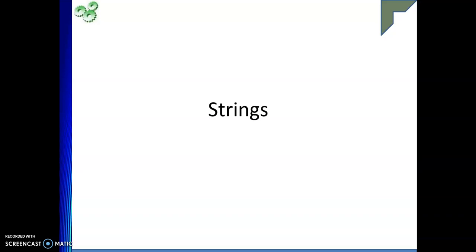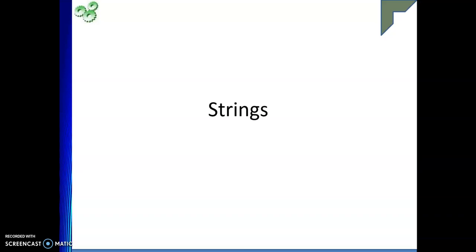So strings is nothing but a collection of characters, or a collection of character arrays. Why are we discussing strings mostly after functions and pointers? Because, as I was telling you, a string is a collection of characters, and that collection can be stored in an array. Apart from that, a string can be represented using pointers also, and we can pass strings to a function also. That's the reason why I made the entire session on strings come after arrays, pointers and functions.